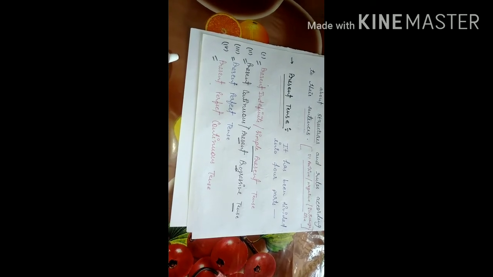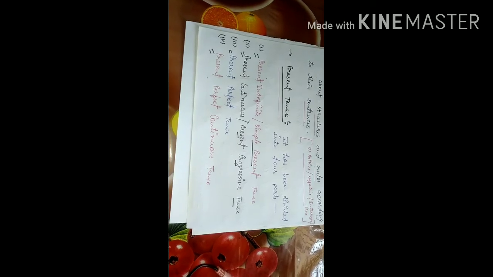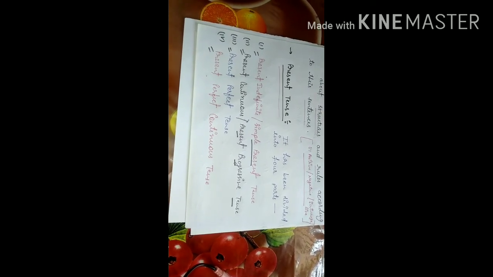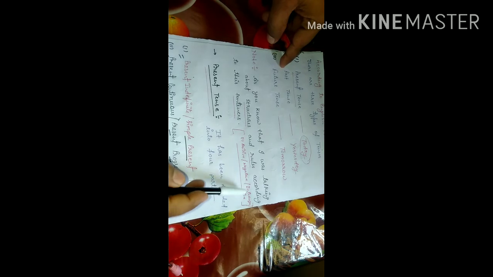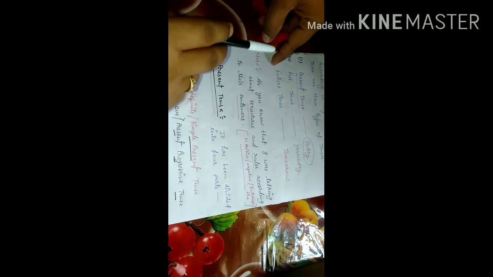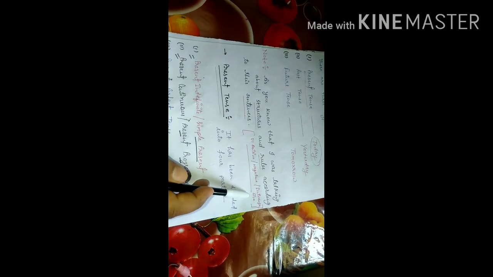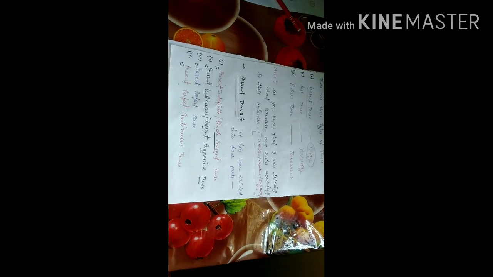We will discuss in more detail in the next video how we can correlate each and every tense according to the given sentences, that is positive, negative and interrogative. I will tell you how the present tense can be divided into positive, negative and interrogative. I will tell you how the past tense can be divided into positive, negative and interrogative. And then I will tell you how the future tense can be divided into positive, negative and interrogative, according to its structures as well as rules.